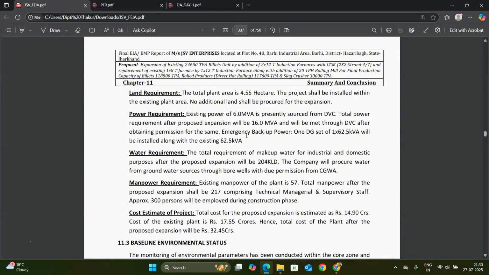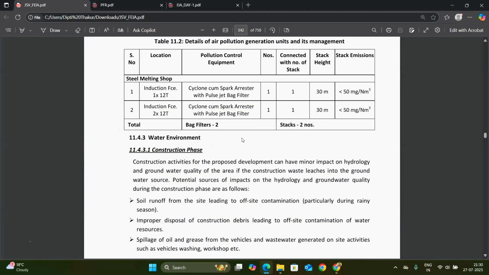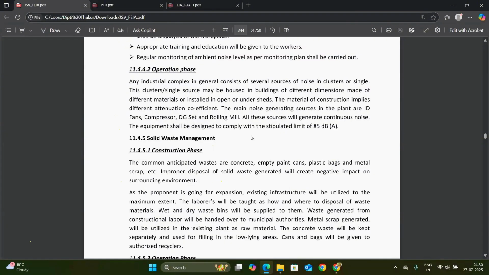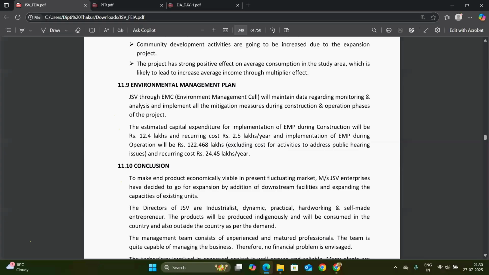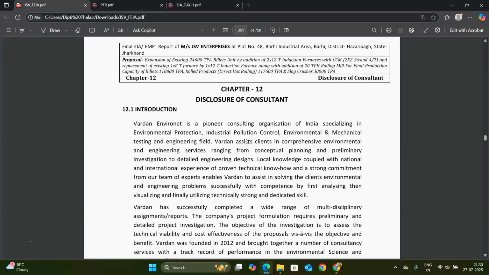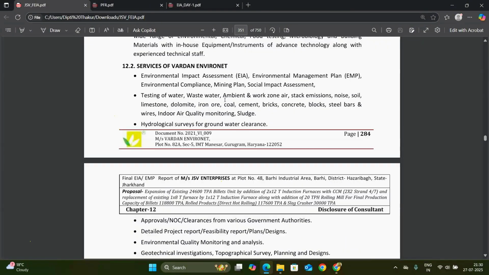And after this, you have to mention the consultancy description. This is chapter 12, where you can write the disclosure of consultant, that this report is made by this consultant or that consultant. You have to write it there.